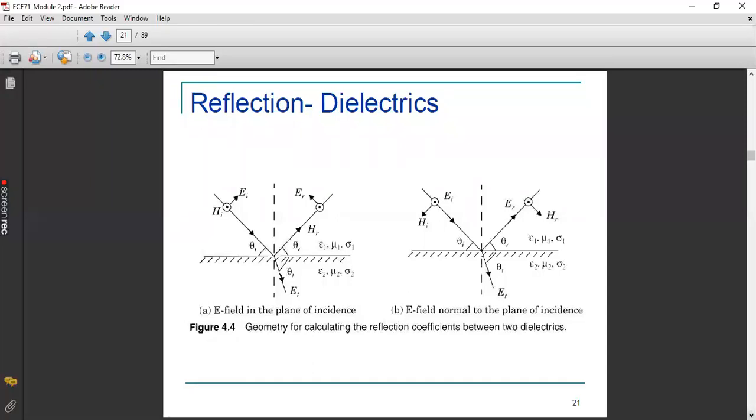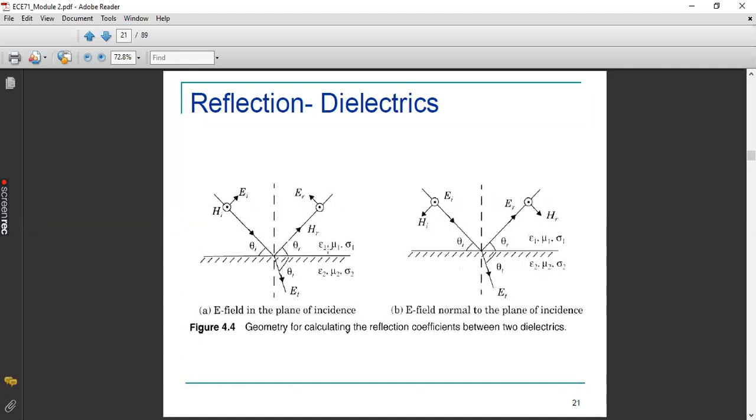Transmission means, you know the concept of transmission. Transmission means after impinging on the surface, it is penetrating towards the second medium. Reflection means it is returning back to the same medium. Clear? So here I have shown two distinct cases. Assume that this is a boundary that separates the two media, and this is not a conductor, which means that it is a dielectric medium.